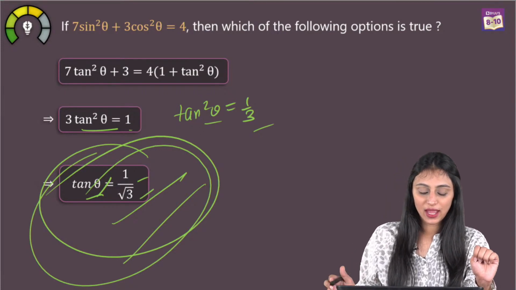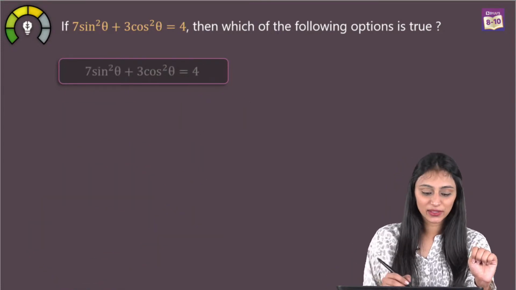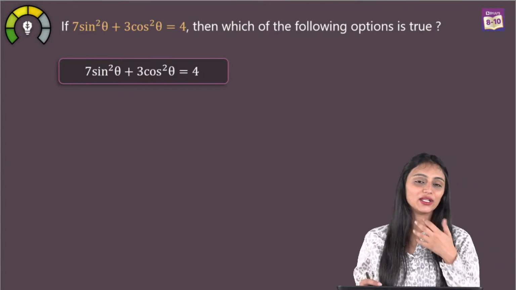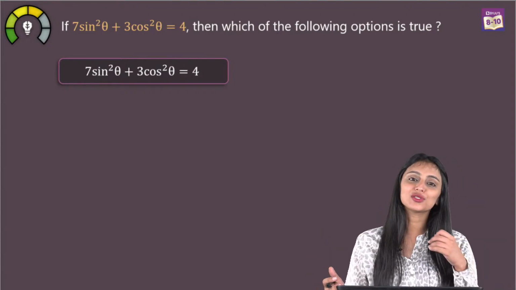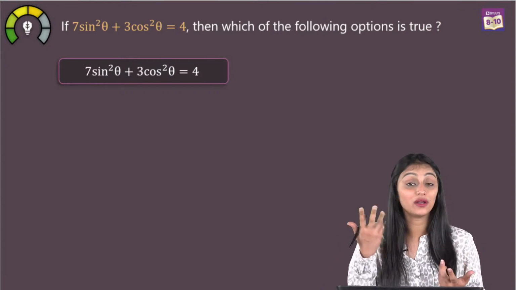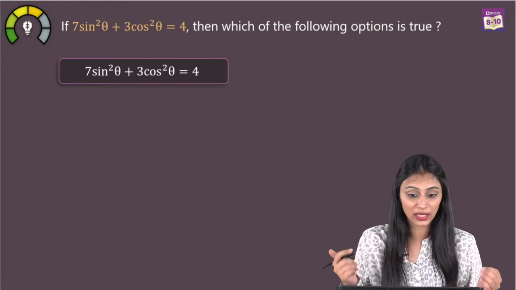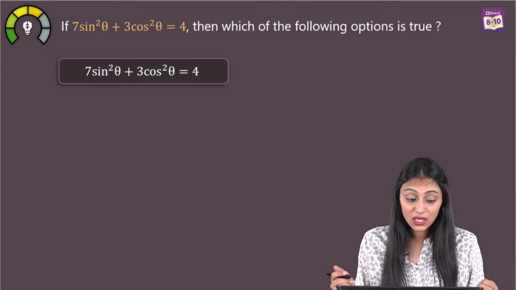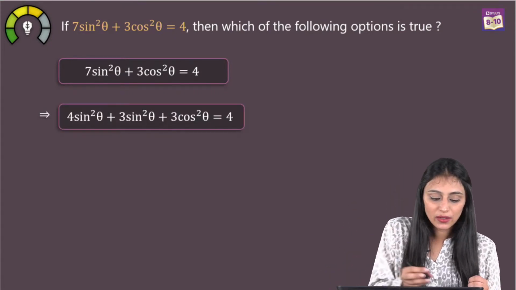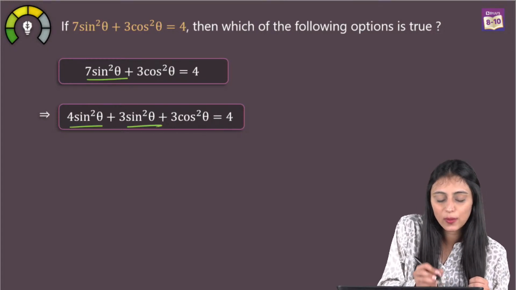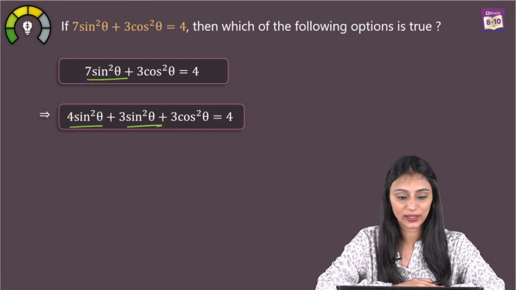Okay. All right, let's take a look at the second method now. As I said, you cannot mug up or cram the methods. There are many ways to solve a question. So to some of you, maybe this would click: we can divide by cos square theta to convert into tan theta. Maybe some of you might think that we can split this up. We can write this 7 sine square theta as 4 sine square theta plus 3 sine square theta.